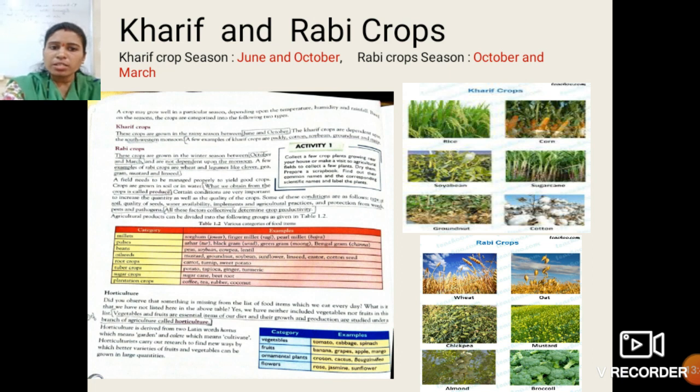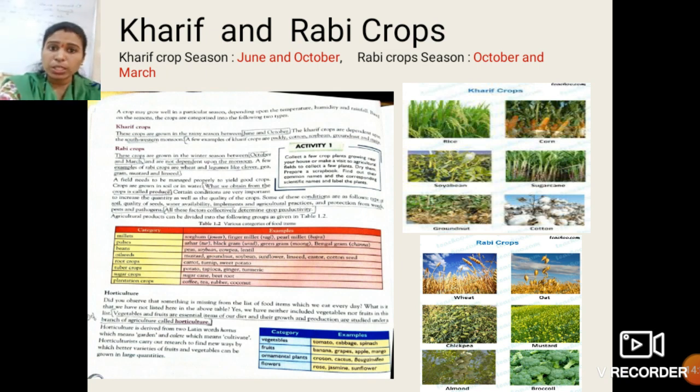So students, as this is the revision, I only tell you that you have to make a chart, that is types of crop. Okay. In that, first Kharif crop, second Rabi crop. What are the examples of Kharif crop? What are the examples of Rabi crop? In this fashion you have to make the chart. And what is the season for the Kharif crop?